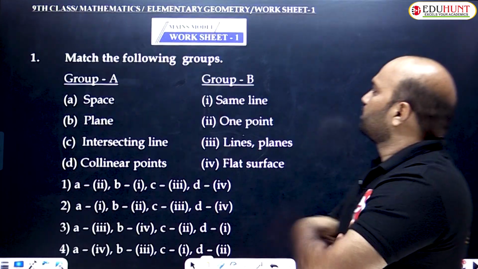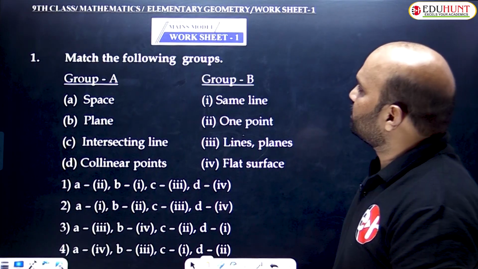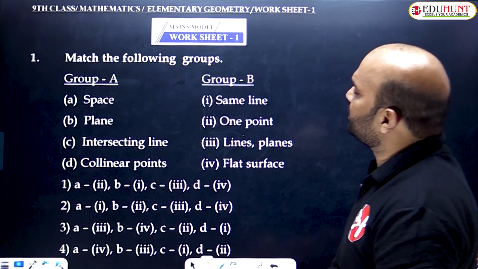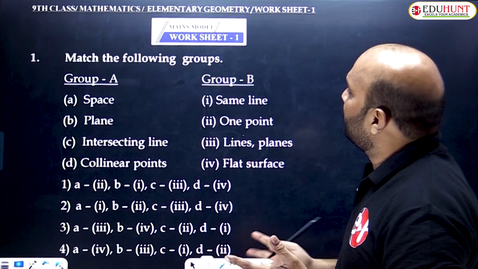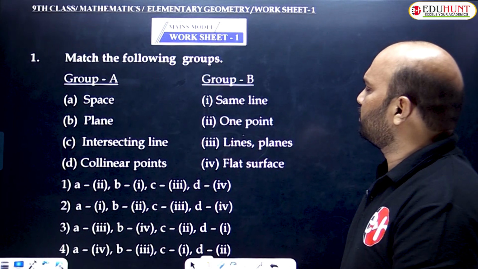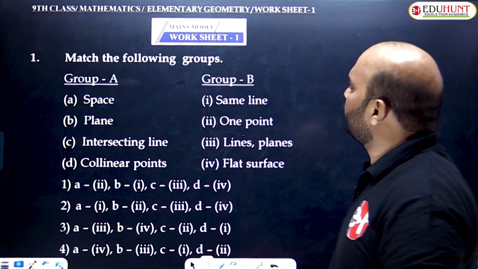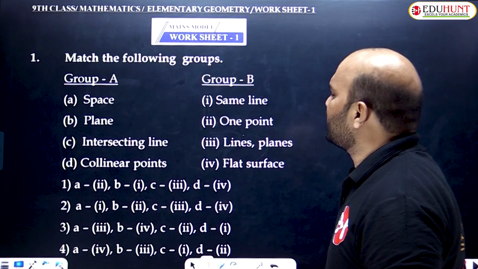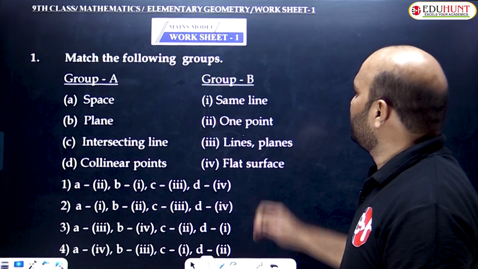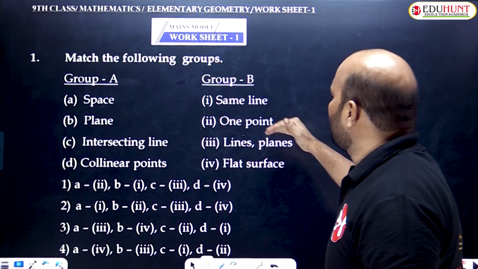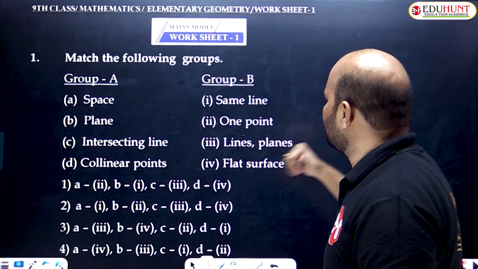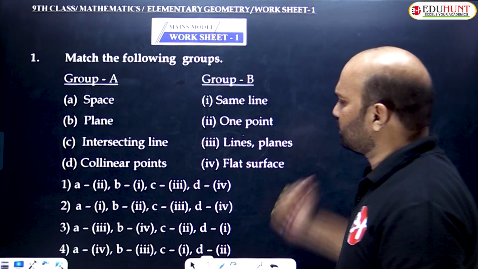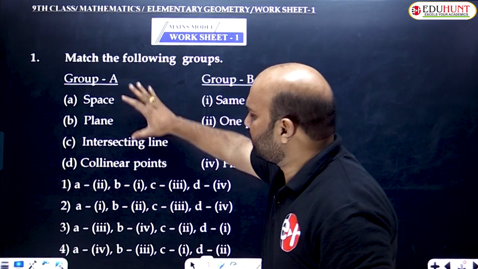Am I clear? So have a look at worksheet number 1. In worksheet number 1, we are given matching the following groups. They are divided into two groups, group A and group B. Group A has space, plane, intersecting lines, collinear points. Group B has same line, one point, lines, planes, and flat surface. I have already explained the definitions.